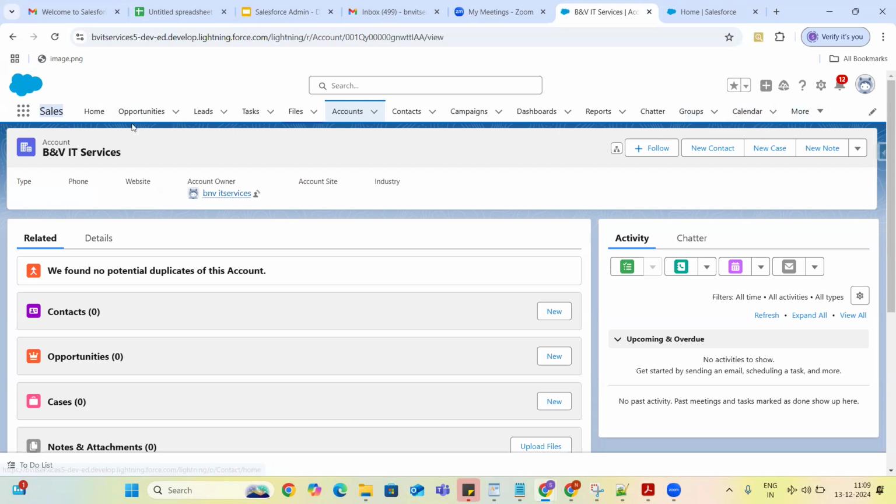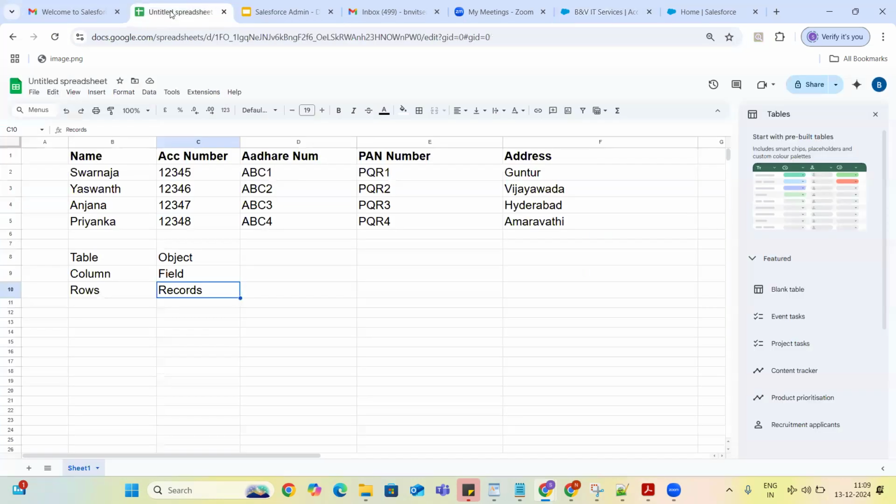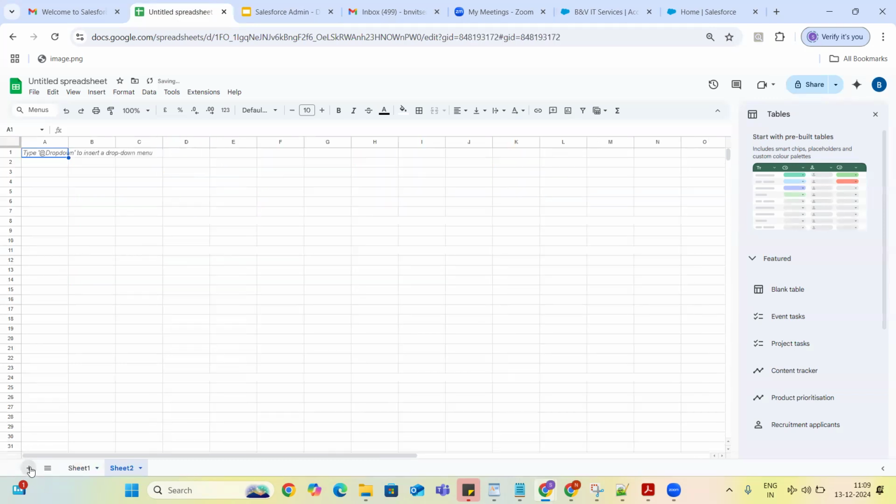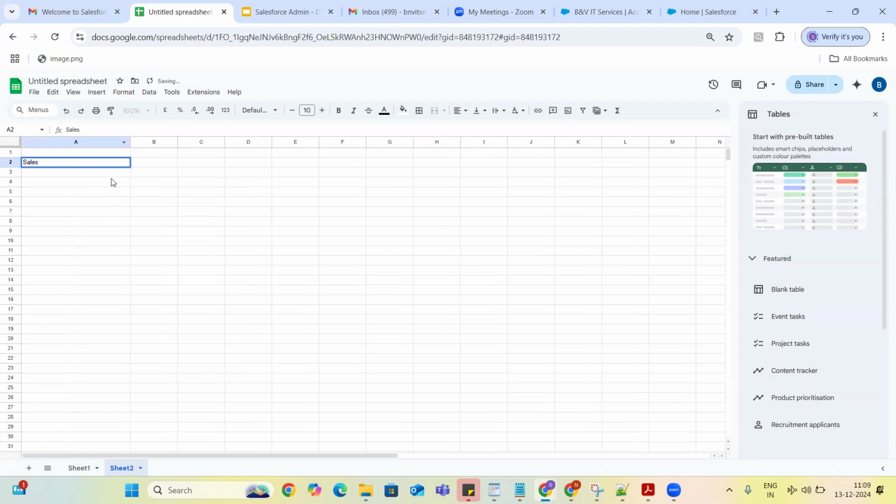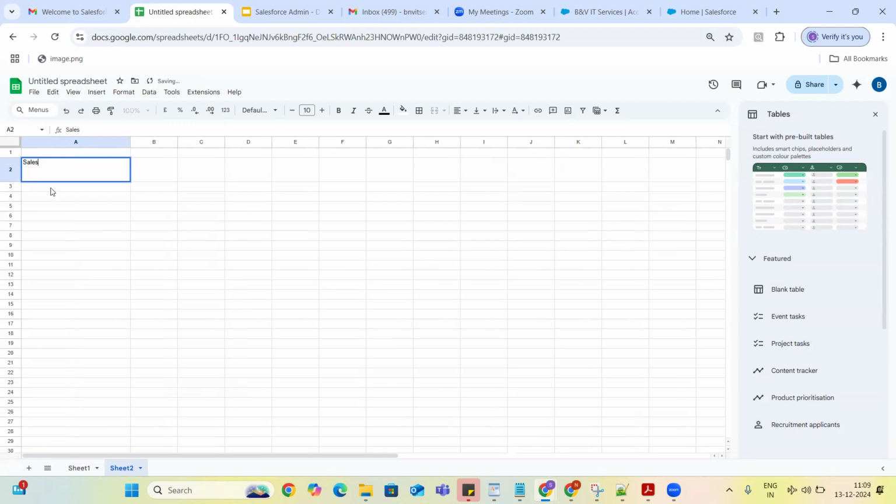This is the sales application. You can just note down, it's something like that. I'll show you. So you can take the sales application. For example, the sales application has the opportunity object, and then the contact object.